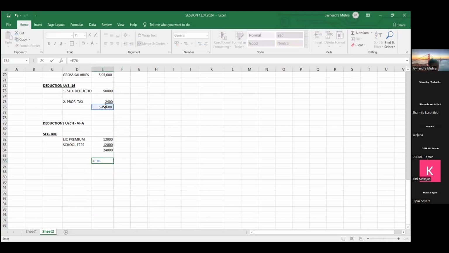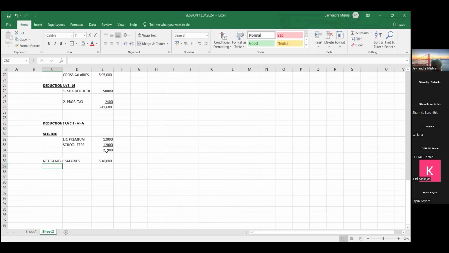So deduct it: 5,42,600 minus 24,000. 5,18,600 is your net taxable salary.